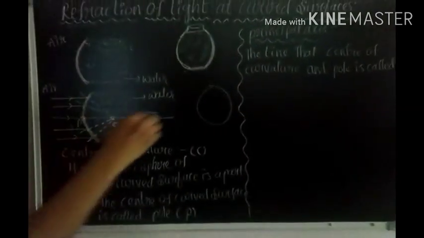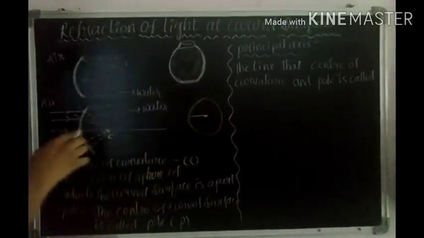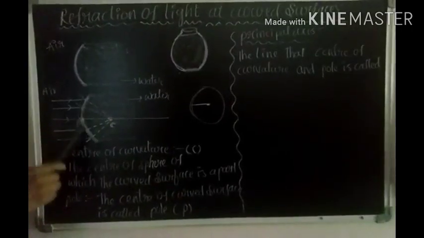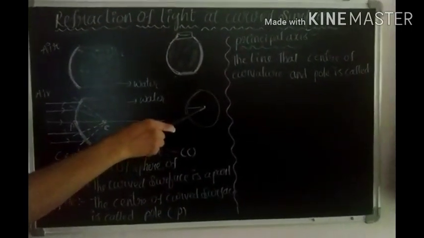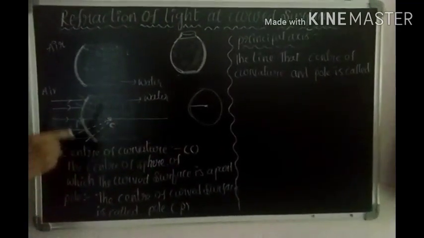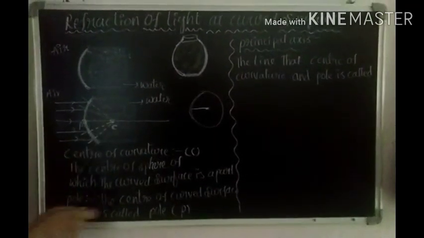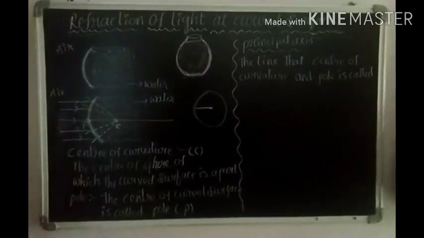So this portion we are taking from the sphere. The center of the sphere of which the curved surface is a part. So this curved surface is a part of this sphere, and this center we are taking as the center of the curved surface. So the center of curvature is the center of the sphere of which the curved surface is a part.